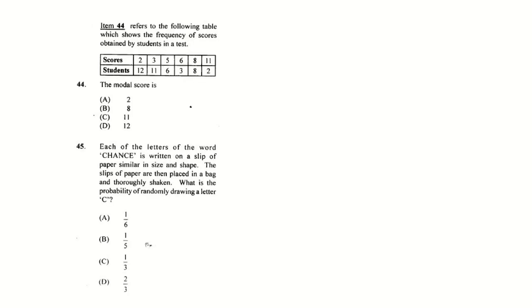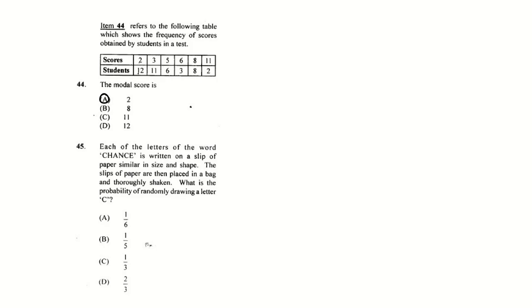44, the modal score. This is an easy one. You're looking for the most popular. You're looking at 12 students. The most popular score is 2. Each of the letters of the word chance is written on a slip of paper, similar in shape and size. The slips of paper are placed in a bag and thoroughly shaken. What is the probability of randomly drawing C?